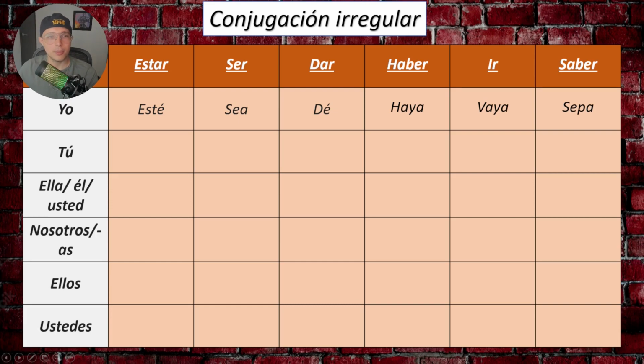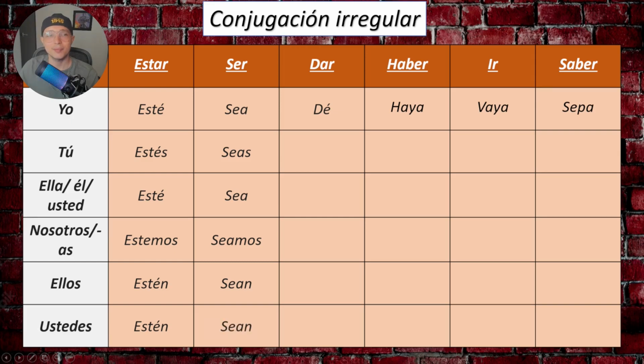Now, let's complete the verbs. Esté, estés, esté, estemos, estén, y estén. Let's go with sea. Yo sea, tú seas, ella sea, nosotros seamos, ellos sean, ustedes sean.